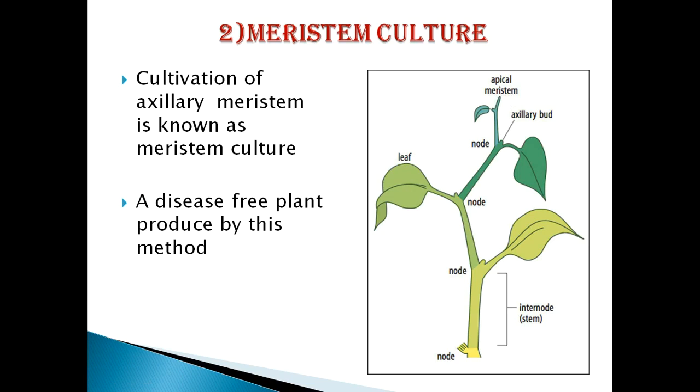There are many reasons for that. First is the meristem has a high content of auxin, so it will inhibit the multiplication of viruses. Second, inside the meristem there is no development of vascular tissues like xylem and phloem.